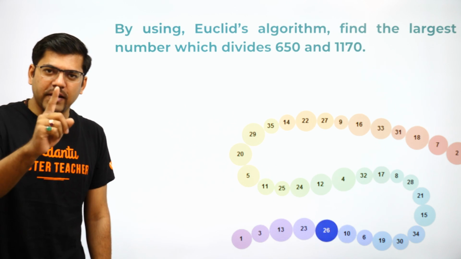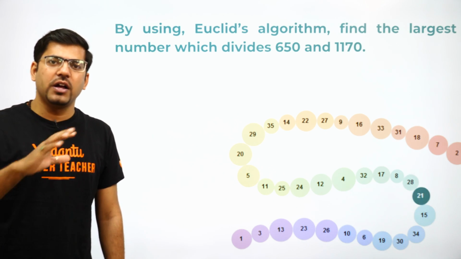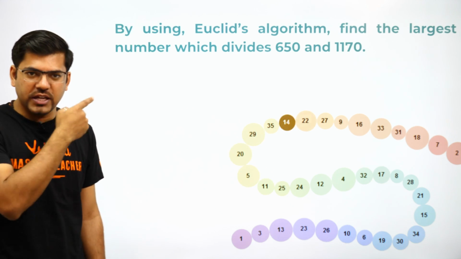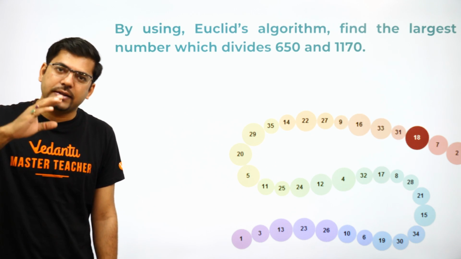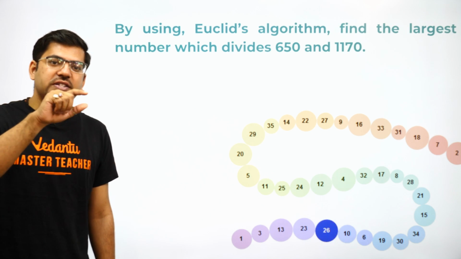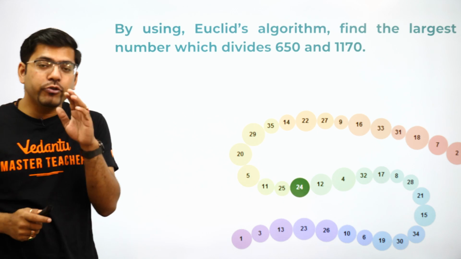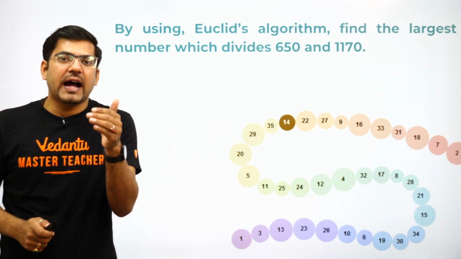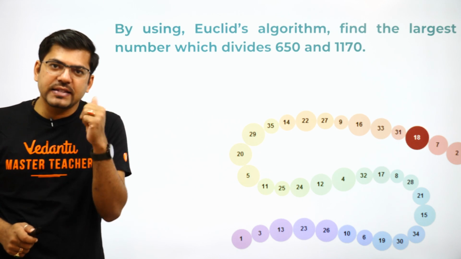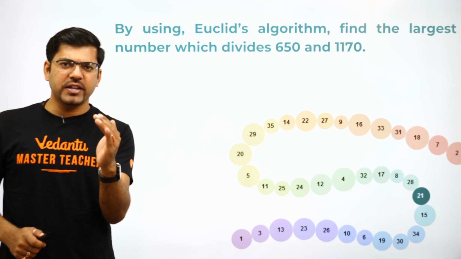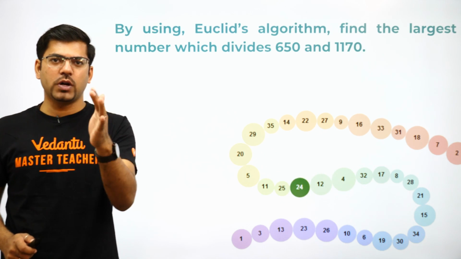Now, for this, I will give a very clear funda, very easy funda, and you should apply it everywhere. See here, it is asking to find the largest number which divides these two numbers. Now, you just answer me one thing. If you have to divide any number, then would that divisor be less than that number or more than that number? I guess very sure the divisor will always be less than or equal to the number.